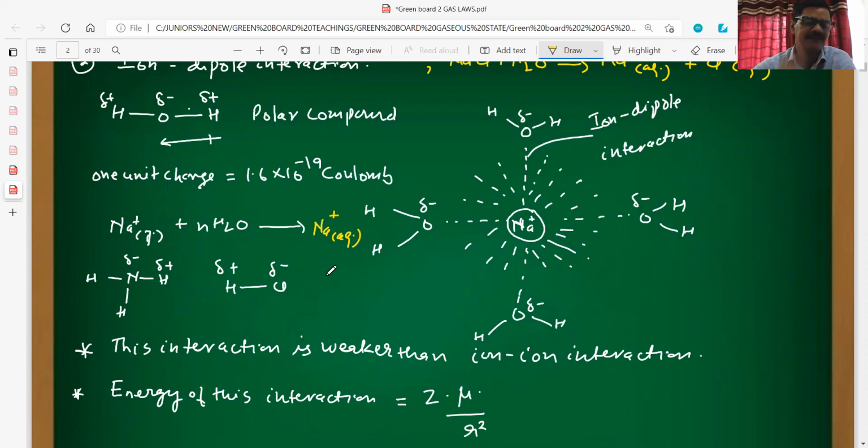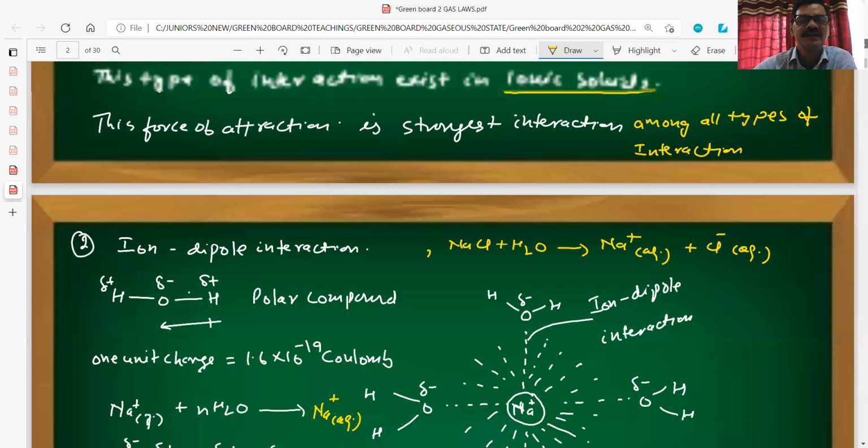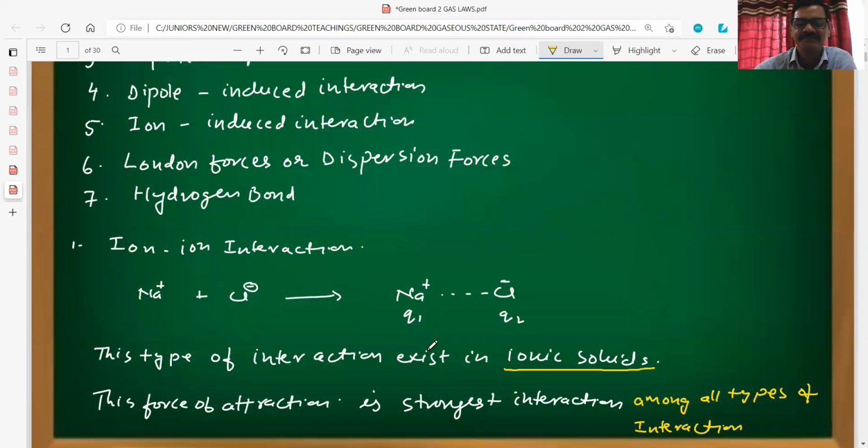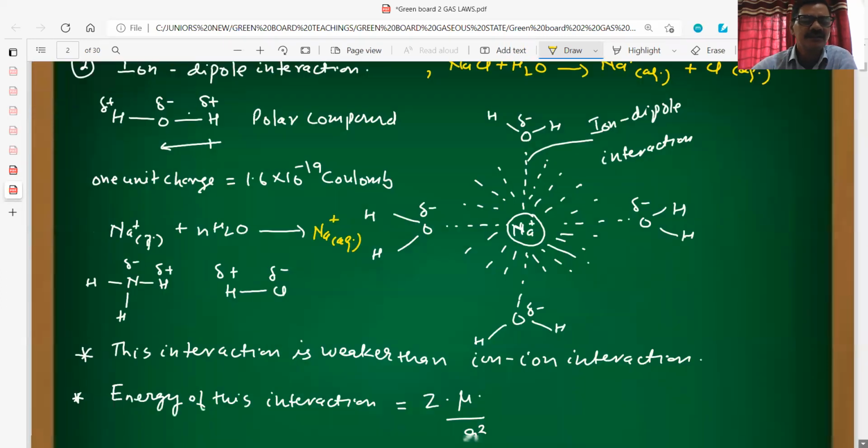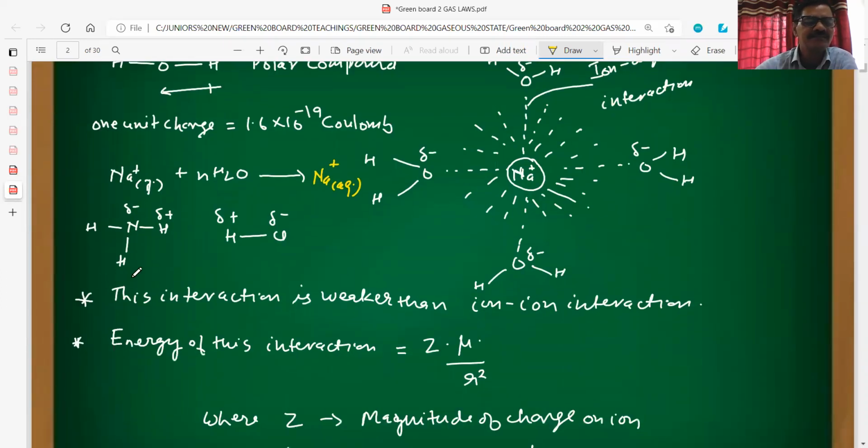The characteristics of this type of interaction are what? This interaction is weaker than the ion-ion interaction that we have discussed, which is the strongest interaction among all types of interactions. This is a slightly weaker interaction.